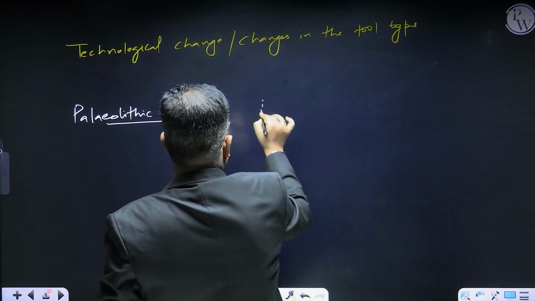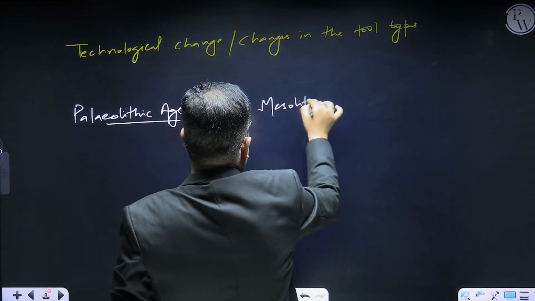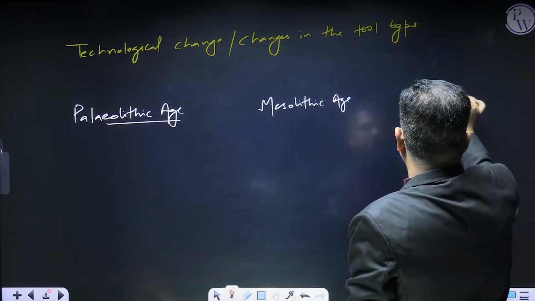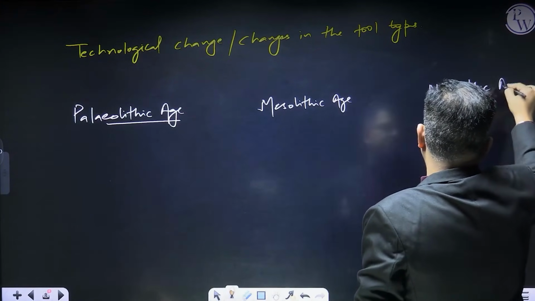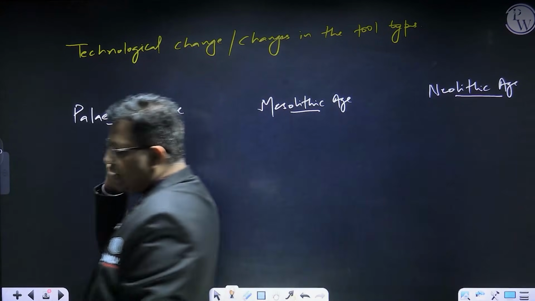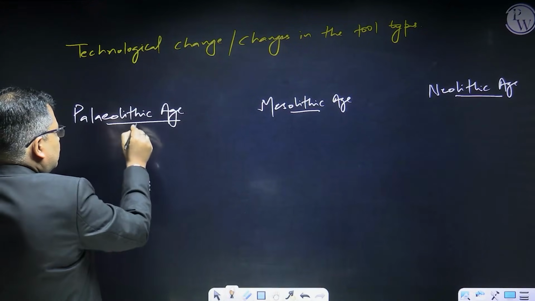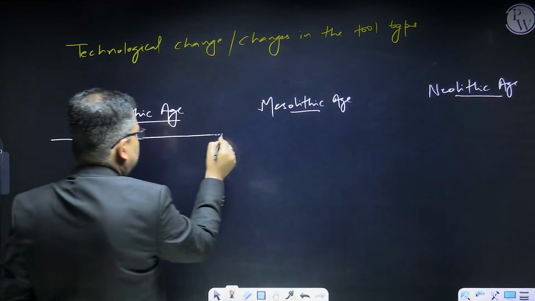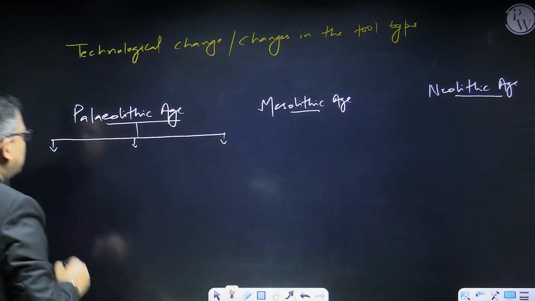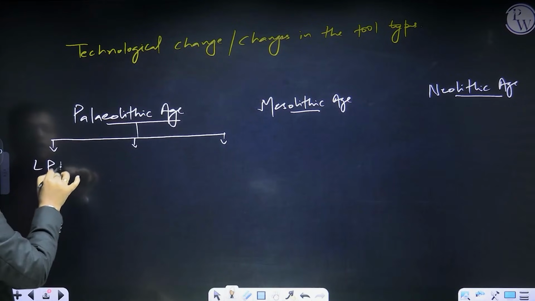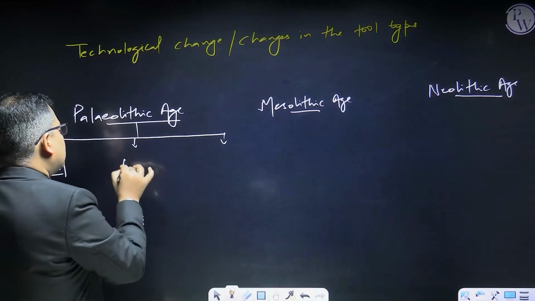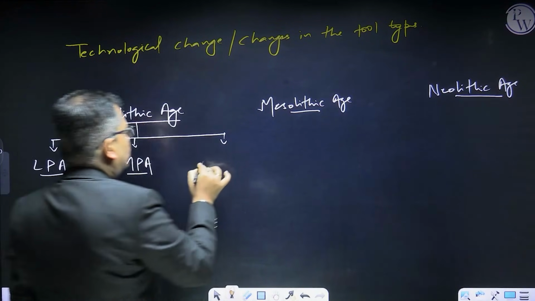Then the second phase is your Mesolithic Age, and then finally we have Neolithic Age. Since the Paleolithic is a quite longer period of time in comparison to the Mesolithic Age and the Neolithic Age, again there is internal classification, that is, your LPA, which stands for Lower Paleolithic Age, then your Middle Paleolithic Age, and then your Upper Paleolithic Age.